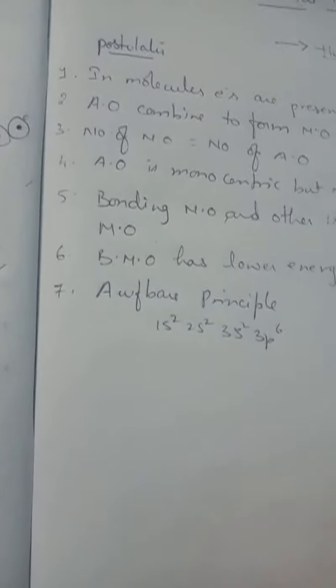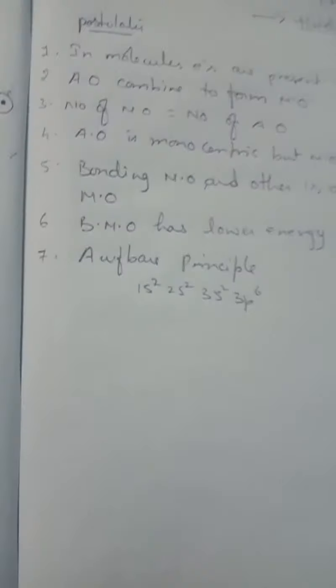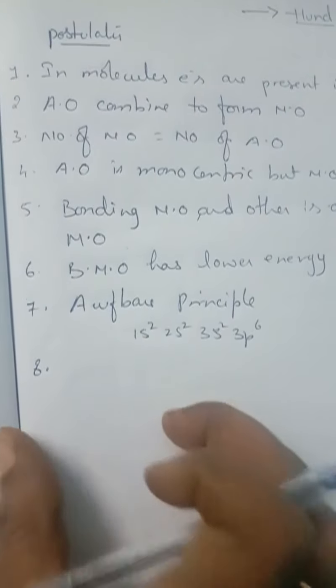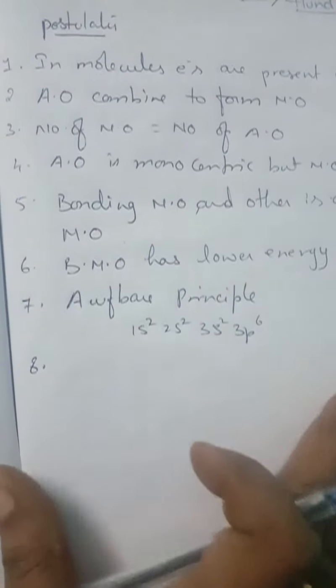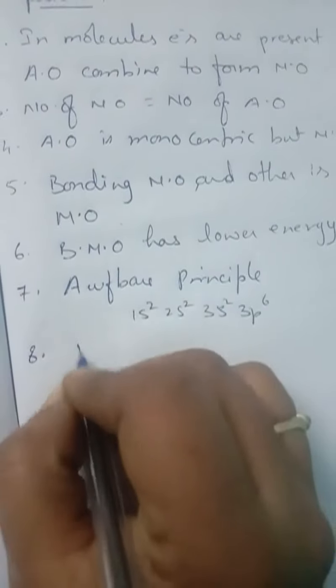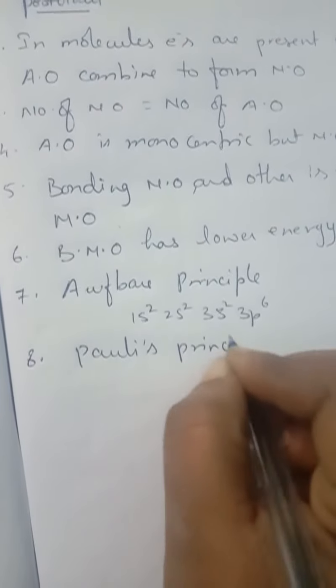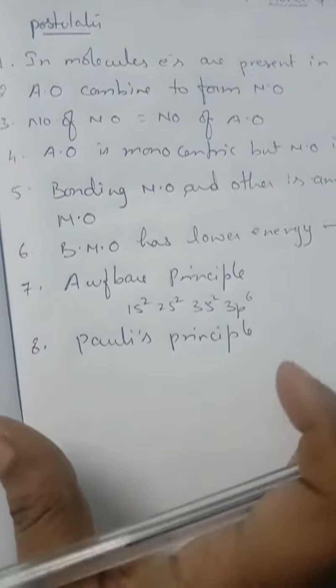And next one, that means lowest energy levels to the highest energy. And the next one, it should also follow the Pauli's principle. So in Pauli's principle, what are we going to follow, children? We have to follow the opposite.